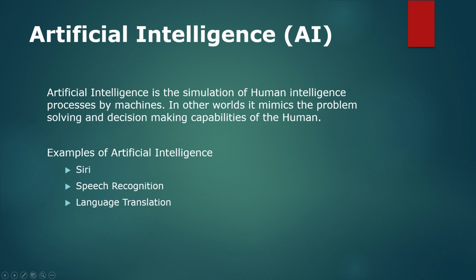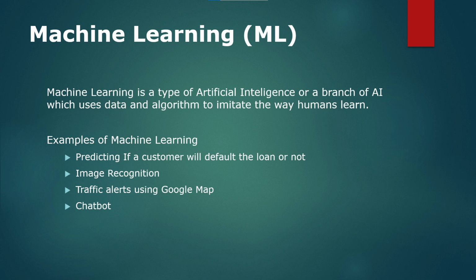For example, you must have come across Siri on the iPhone, or Hello Google on your Android phones, which basically use artificial intelligence to understand what you are trying to tell Siri and convert that into a particular action. So this is where artificial intelligence comes into play, and Python can be used to create that artificial intelligence.